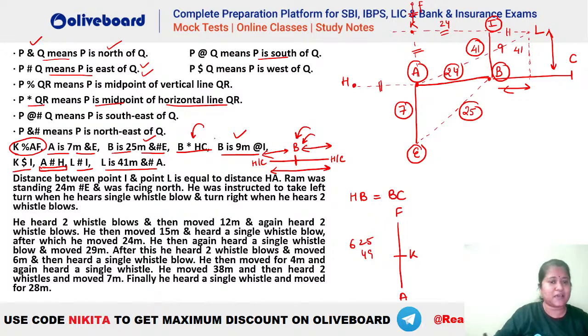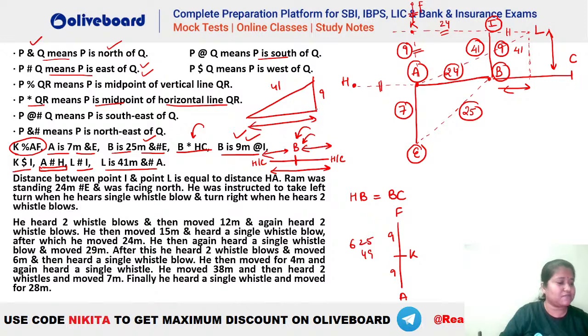अच्छा IB पता है. IB पता है, हाँ 9 है. So this is your 9, this is your 9, absolutely. So we had this information that this is 9, है ना? So if this is 9, you can see AK is 9, so KF is also 9, बिल्कुल सही है. So you can find that this is a triangle, right? We are getting a triangle like this, है ना? This is your 41 and this is your 9. So can we find this? अब base निकाल सकते हैं ना? We can find the base, absolutely. So you can see this has to be 1600, under root of 1600. That means you will be getting a 40. Isn't it? You will be getting this as what?